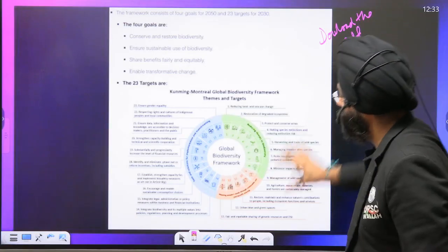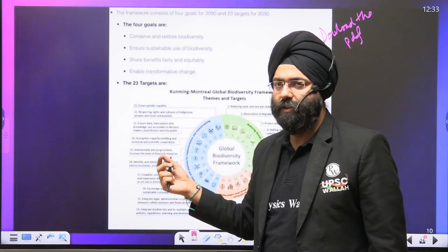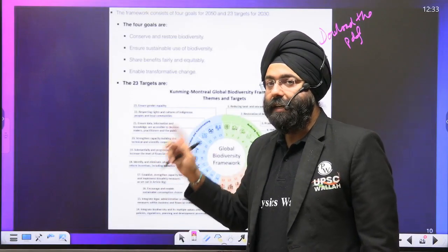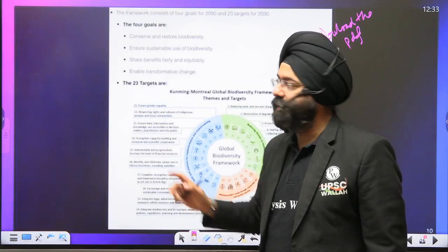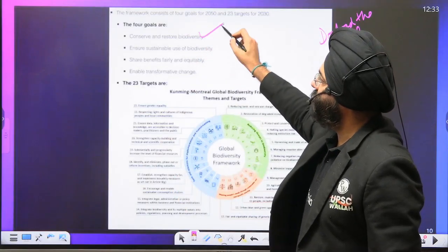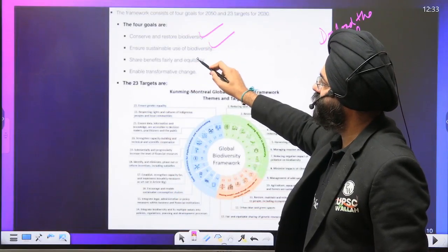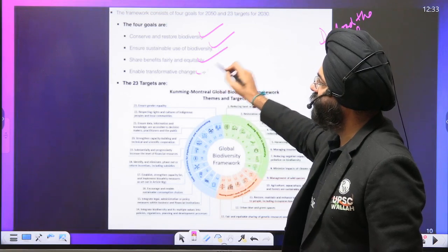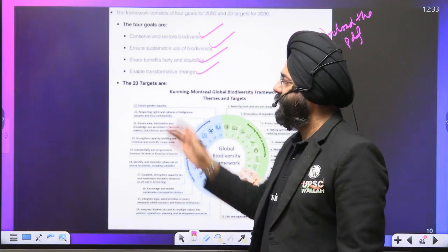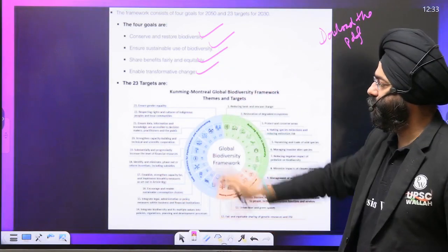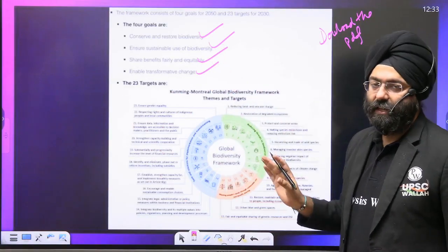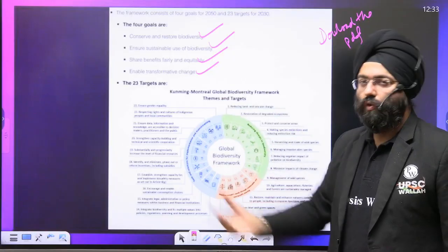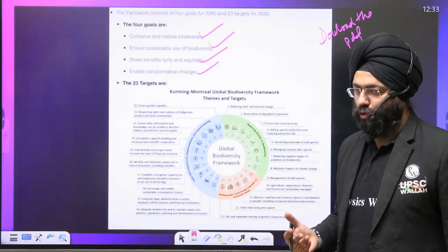We cannot discuss all these here because there's a small write-up in brief. Download it, read it properly again and again, because you can be asked questions on this, right? So ensuring restoring biodiversity, ensure sustainable use of biodiversity, share equally and fairly, enable transformational changes. So again, there are 23 targets under this for conservation of the biodiversity. Clear? So this is something that is a follow-up to the IKE targets or the goals that were there.